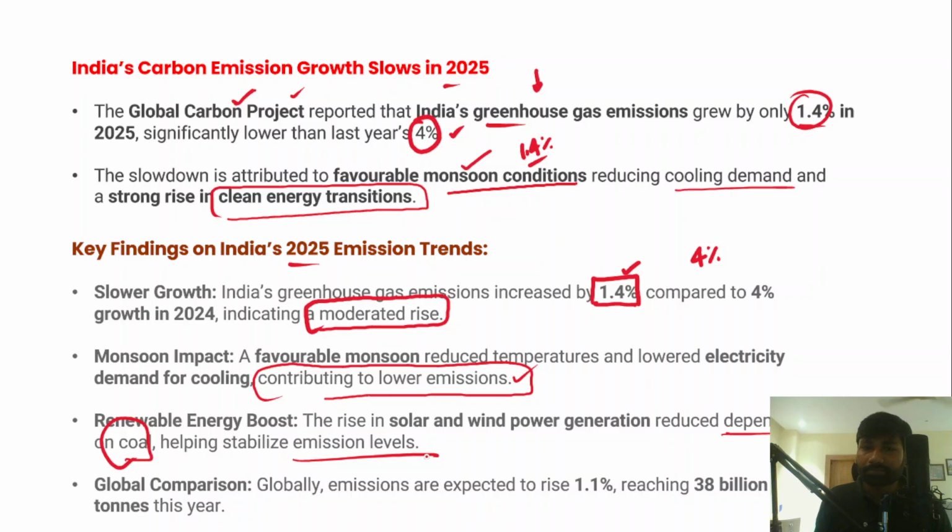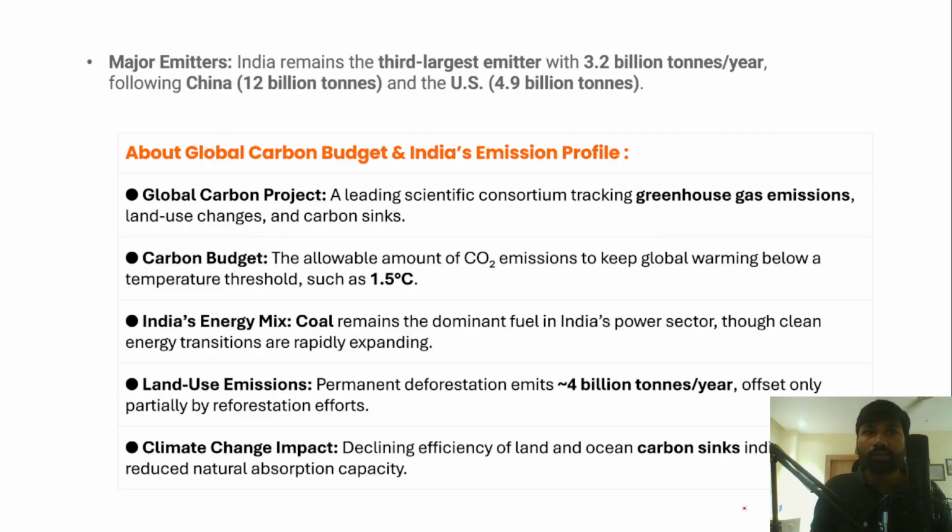And apart from that, at the global level, emissions are expected to rise 1.1%, reaching 38 billion tons this year, right? If you look at the major emitters of greenhouse gases throughout the world, India is the third largest emitter. India has been emitting around 3.2 billion tons of greenhouse gas emissions every year. However, China is the largest emitter of greenhouse gases. It has been emitting around 12 billion tons of carbon dioxide. However, the US is in the second spot.